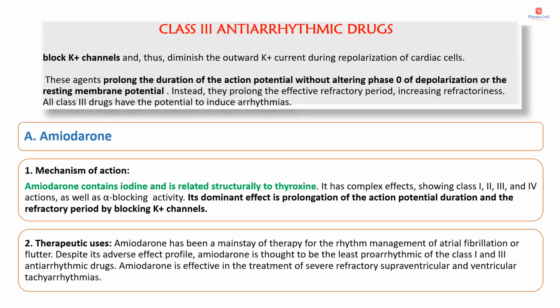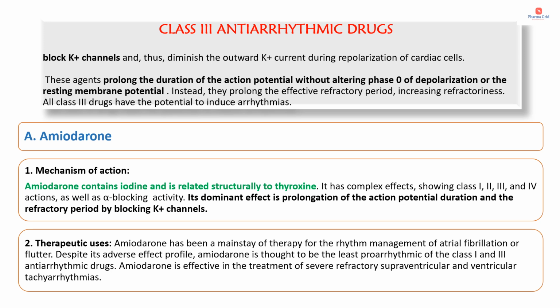Now, regarding the class 3 antiarrhythmic drugs, the examples mainly include amiodarone, dronedarone, dofetilide, and ibutilide. So they are mainly potassium channel blockers. These drugs block potassium channels and thus diminish the outward potassium current during repolarization of cardiac cells. These agents prolong the duration of the action potential without altering phase 0 of depolarization or the resting membrane potential. Instead, they prolong the effective refractory period, increasing refractoriness.